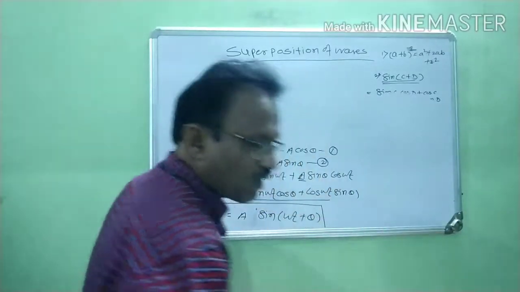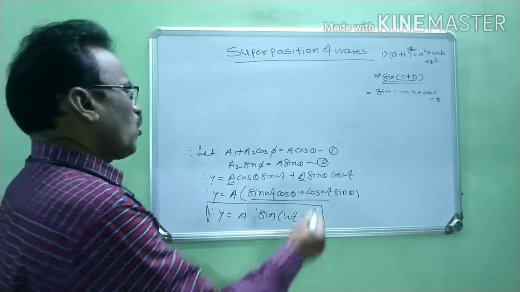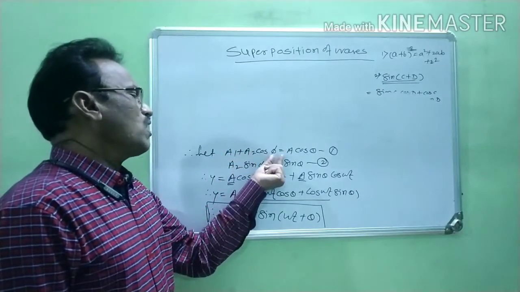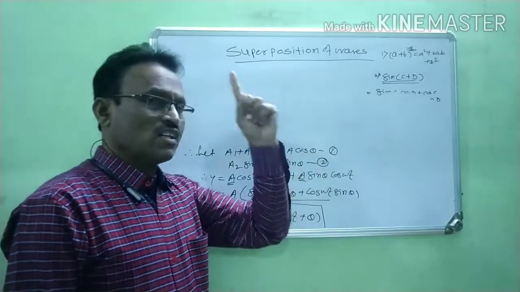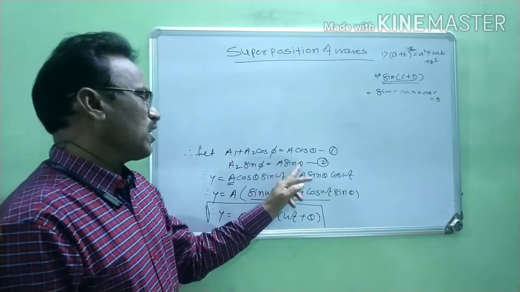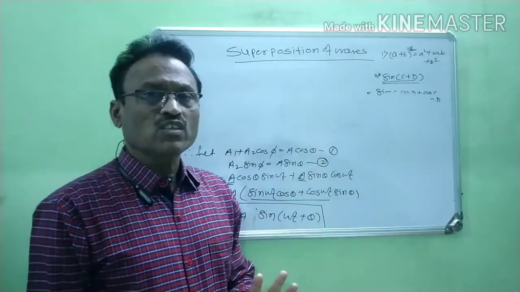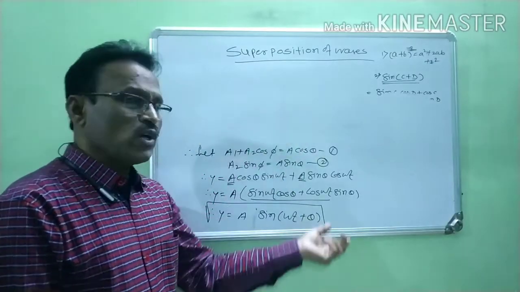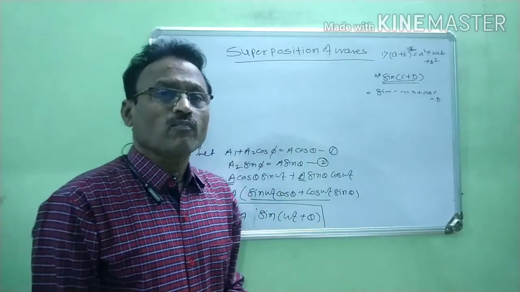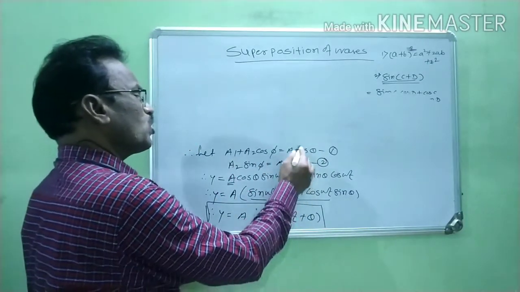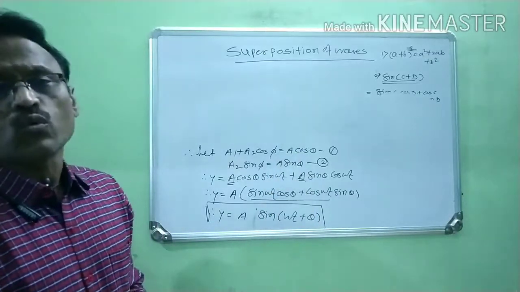Again, now we know that a1 plus a2 cos phi is equal to A cos theta. It is taken as equation 1. And a2 sin phi equal to A sin theta is taken as equation 2, right? Now we have to find the equation of the amplitude of the resultant wave. To find this amplitude, we consider these two equations, equation 1 and 2.